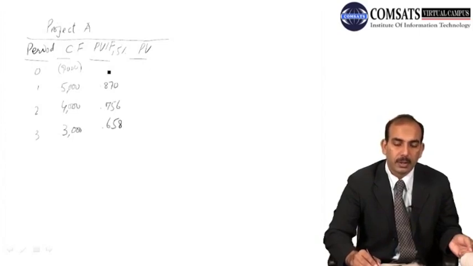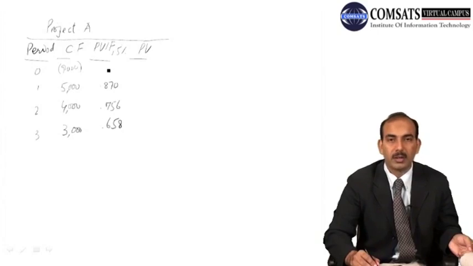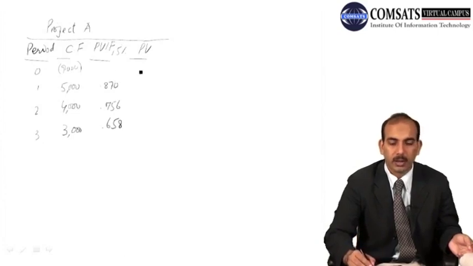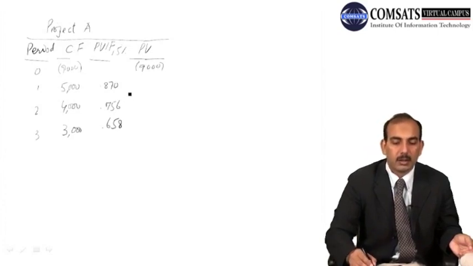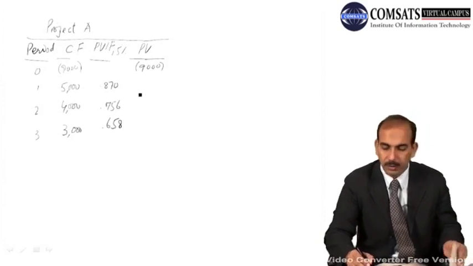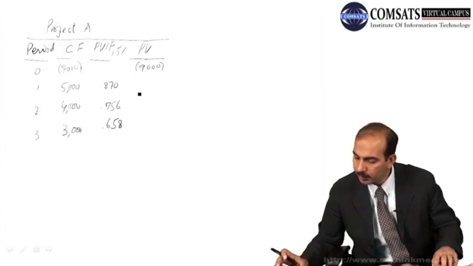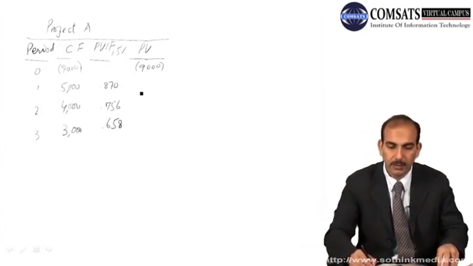At this point, we don't apply a present value interest factor, because we already have this 9,000 cash flow at the present moment. So the present value of 9,000 remains as it is, and the present value of the first year's cash flow of 5,000 becomes 5,000 into 0.870, which is equal to 4,350.